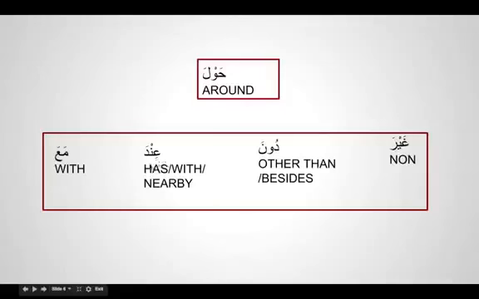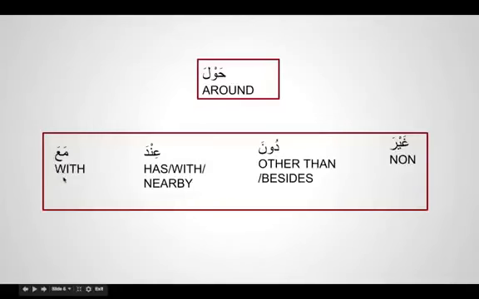Inda has many meanings. Inda means has, or it can be with, like inda Allah means with Allah, and it also means nearby. We say qama inda al-masjid, he stood near the masjid.